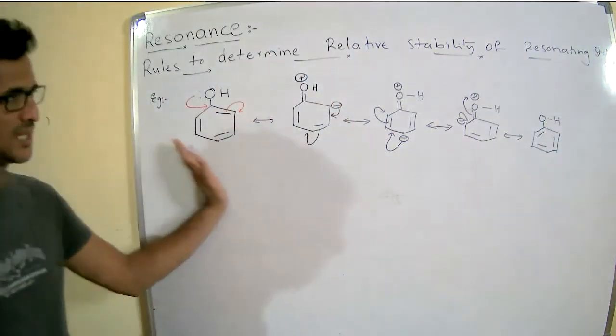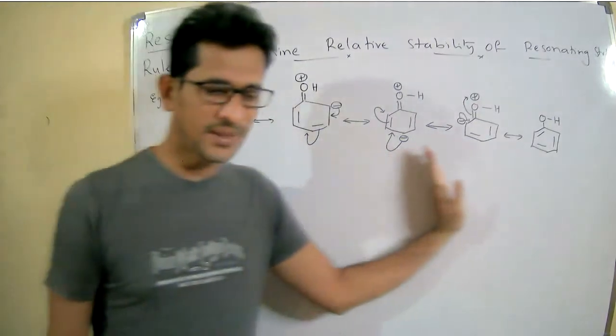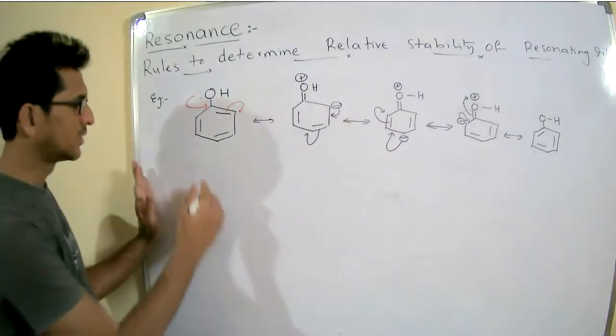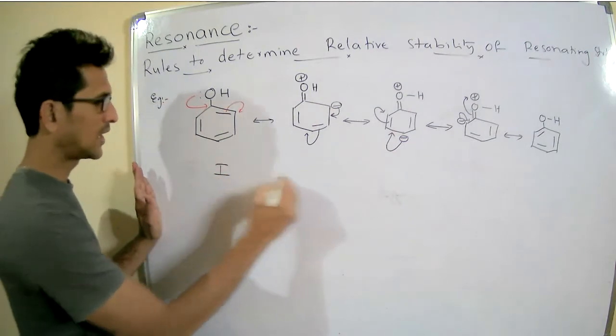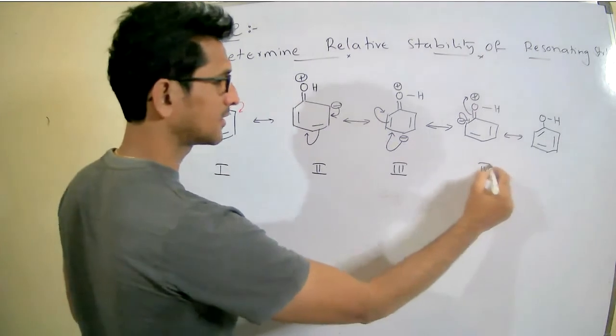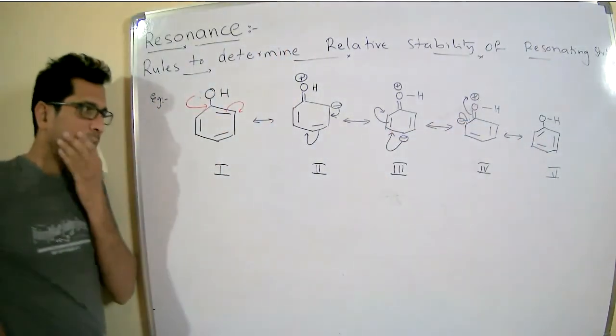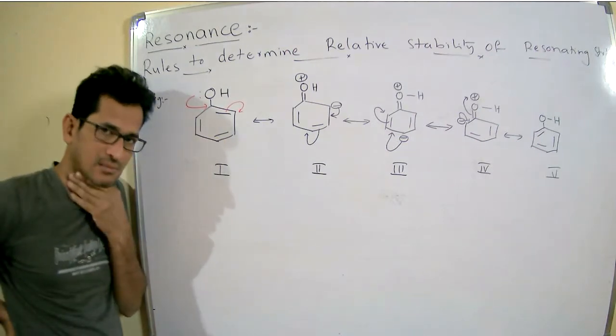Right. So these are the resonating structures of phenol. Now tell me among these 5, I will give the numbering: 1, 2, 3, 4, 5. There are 5 resonating structures.